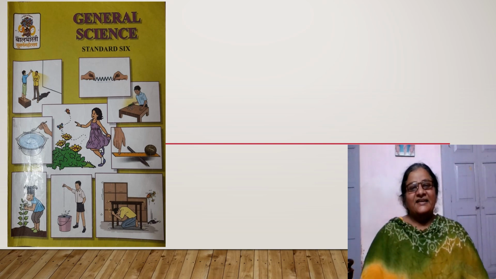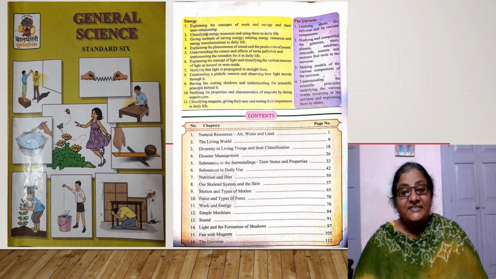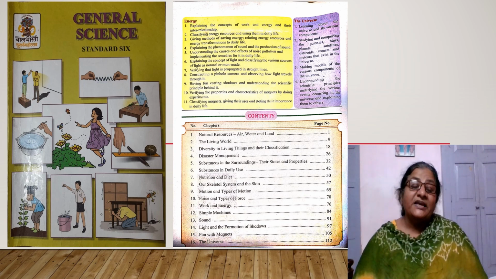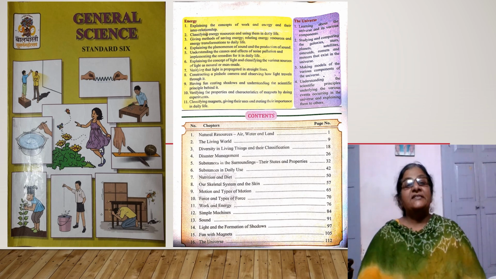Okay students, which lessons are we going to learn? This year we are going to learn 16 lessons. They include universe, fun with magnets, and light at the last, but at the start we are going to learn air, water, that is natural resources, and the living world, meaning the biology section.